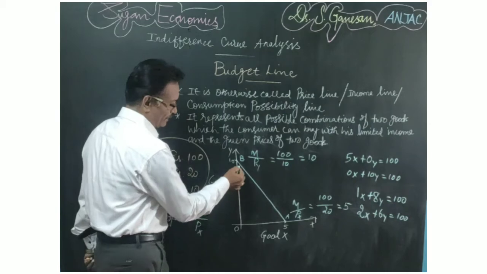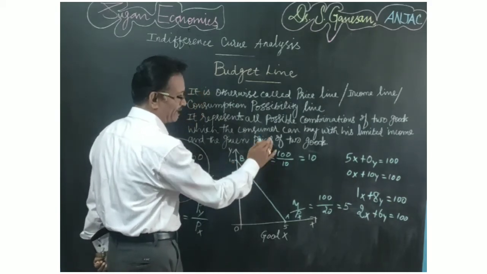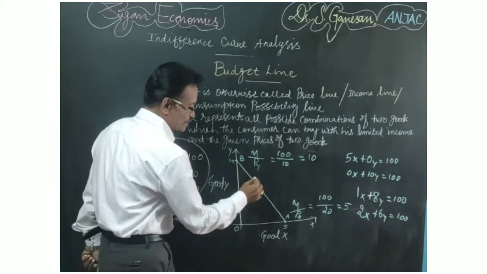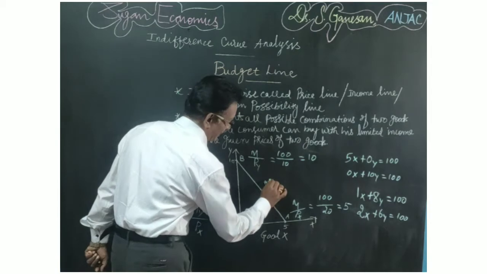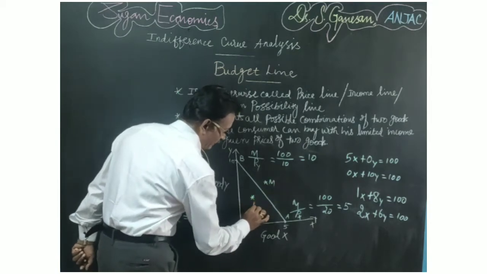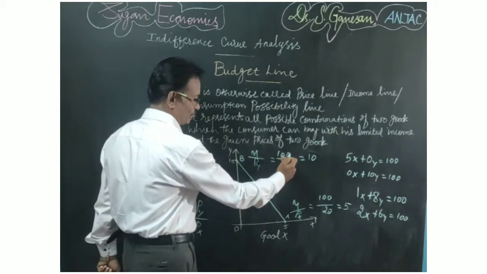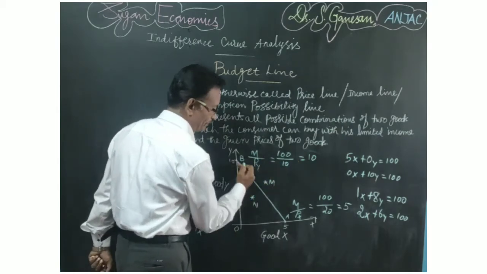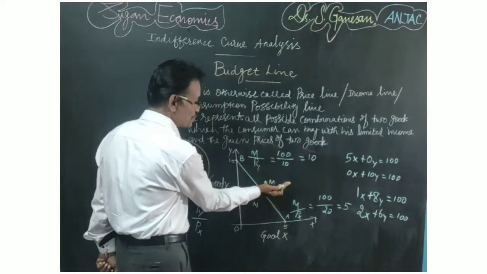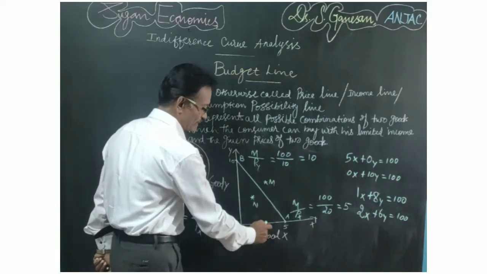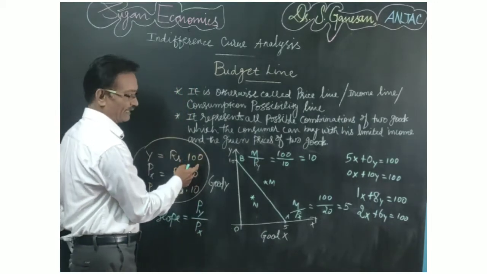So here the budget line, if you take any point on the line, that explains the combination of 2 commodities. Suppose you take point M or you take point N, right? First you take point M, it is above or to the right of the budget line. It means it is not possible for the consumer to attain this much combination of both commodity X and Y because his income is limited.